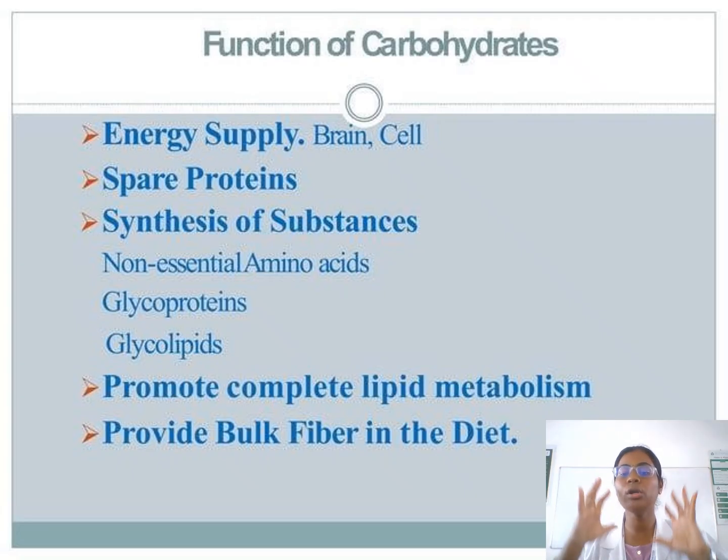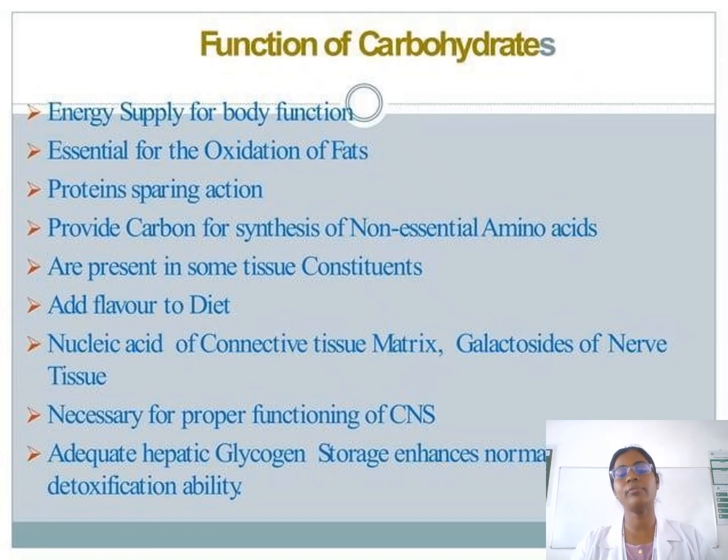Our body is full of controlling the carbohydrate and the energy system. It helps the synthesis of essential and non-essential amino acids, all going to the energy. The energy supply for full body function, essential for oxidation and sparing action, and provides carbon for synthesis of non-essential amino acids and nucleic acids and connective tissue matrix.